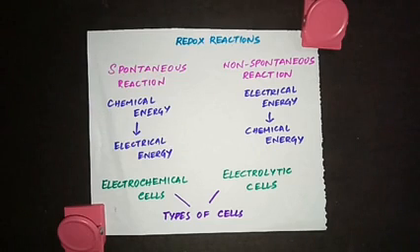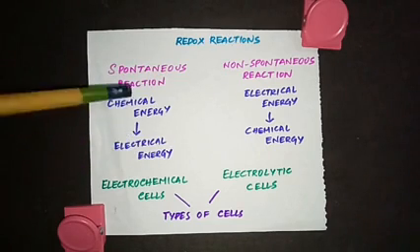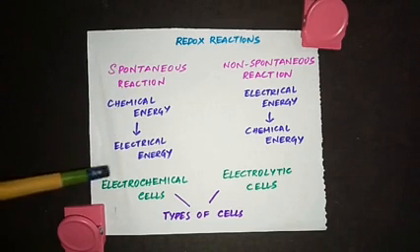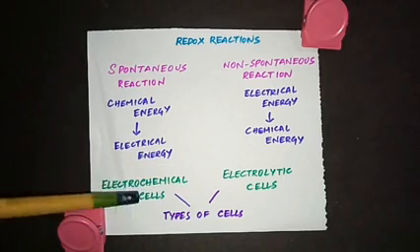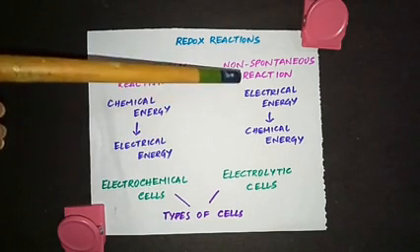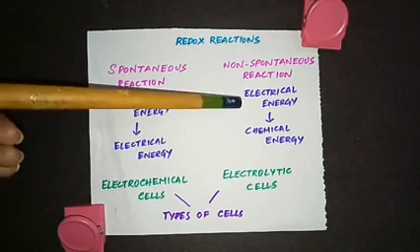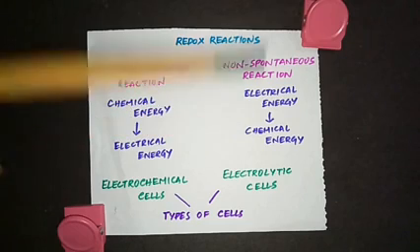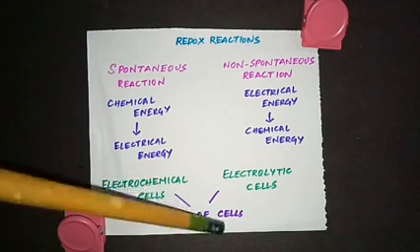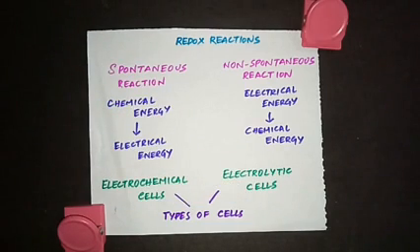The setup where the chemical energy of a spontaneous redox reaction is converted into electrical energy is called an electrochemical cell. The apparatus where a non-spontaneous reaction is made to happen by passing electrical energy, converting it into chemical energy, is called an electrolytic cell. So there are two types of cells: electrochemical cells and electrolytic cells. We are going to see them one by one. In today's video, we are going to see electrochemical cells.